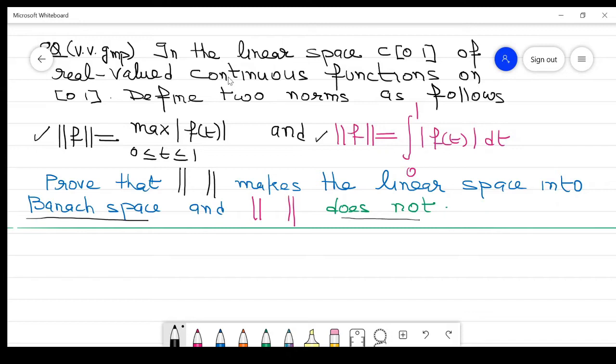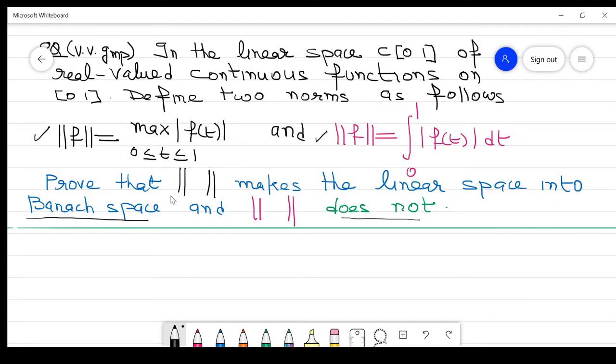This is C[0,1] of real valued continuous functions on the interval 0 to 1. Define two norms. One is the norm of f, which is equal to the maximum of the absolute value of f(t), 0 ≤ t ≤ 1, and the other norm of f is the integration from 0 to 1 of the absolute value of f(t) dt.